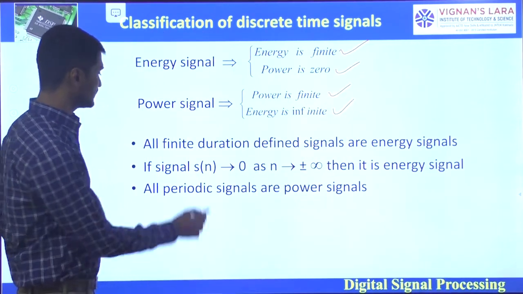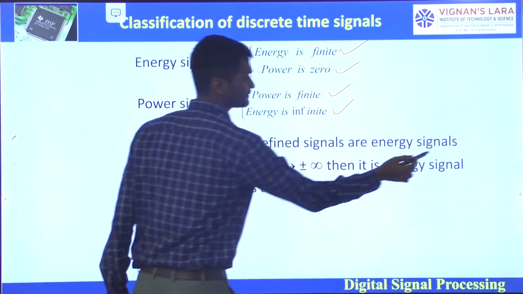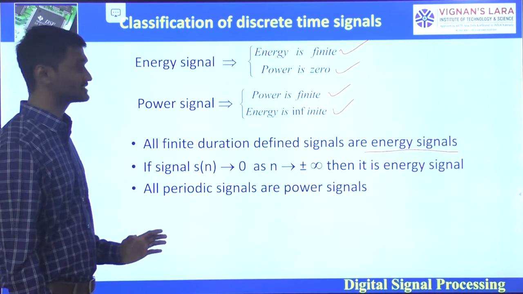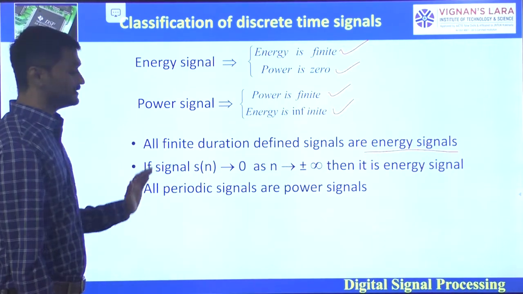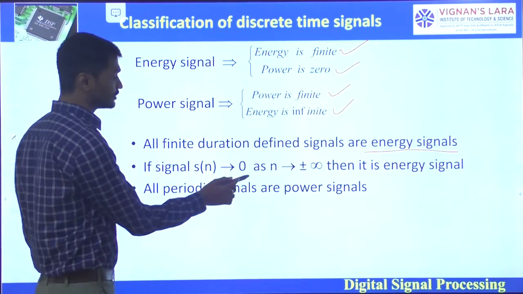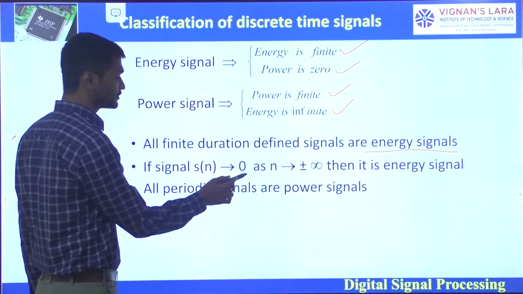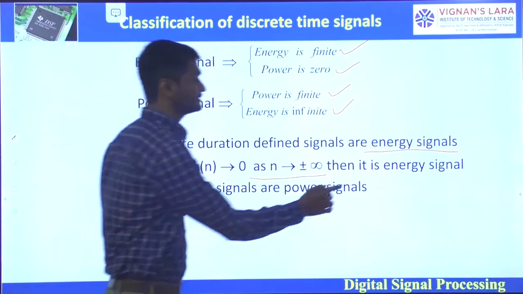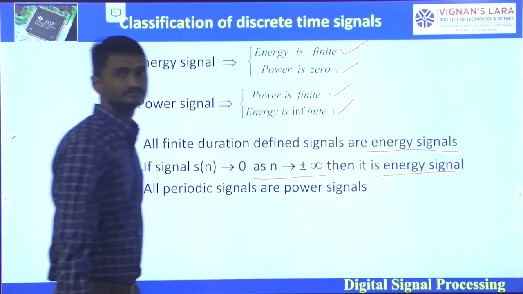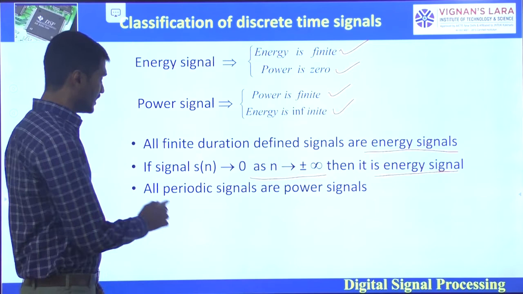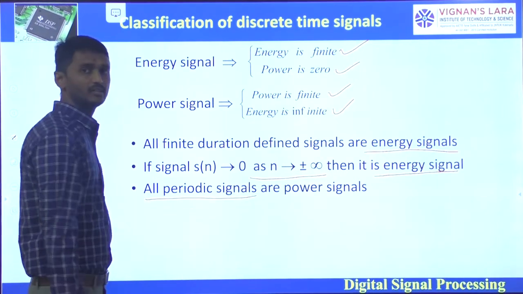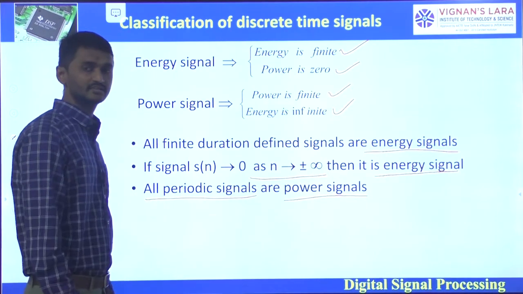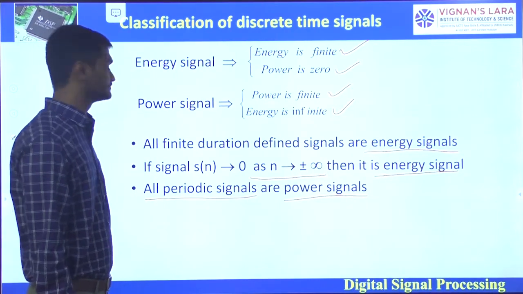All finite duration signals are energy signals. If the signal x of n equals 0 as n tends to plus or minus infinity, then it is an energy signal. And all the periodic signals are power signals only.